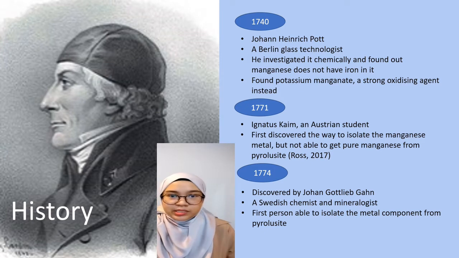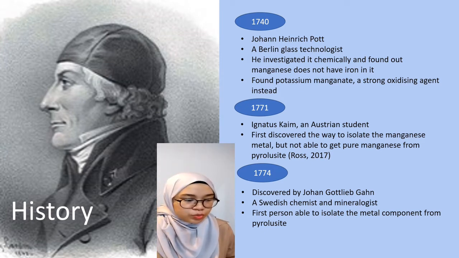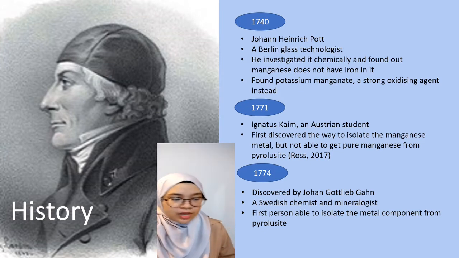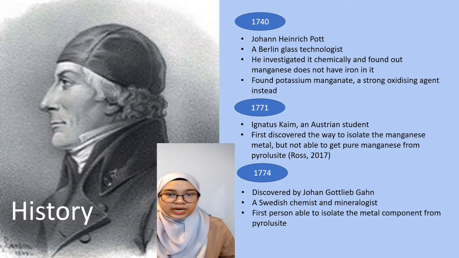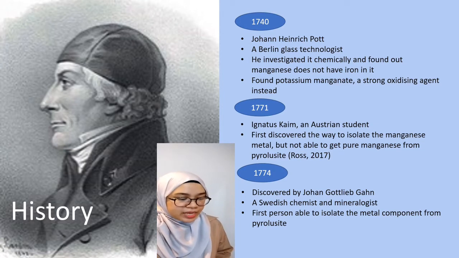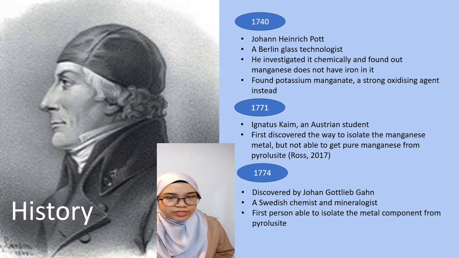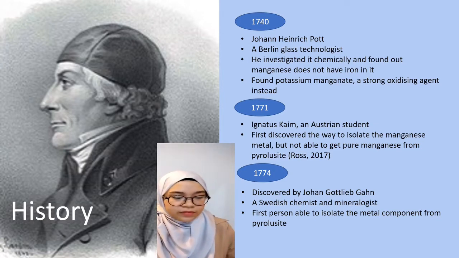However, he was not able to get pure manganese from the pyrolusite, according to Rose 2017. And after a few years, in 1774,